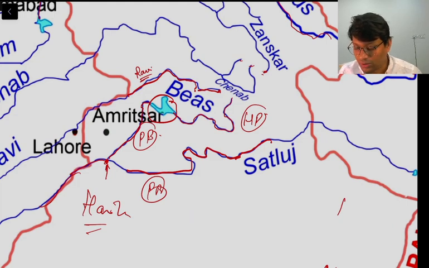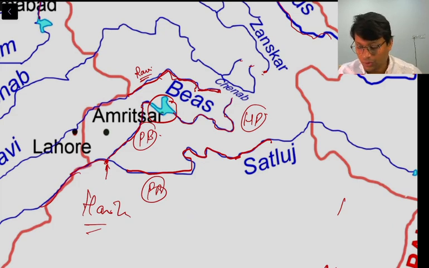So I again mistakenly marked this Ravi river as Beas. So this is river Ravi, and river Ravi originates in the Pir Panjal near Dhauladhar. So that was about river Ravi, and on the river Ravi there is a dam, that is Ranjit Sagar Dam, not on Beas. Ranjit Sagar Dam is on river Ravi, which is near Pathankot.